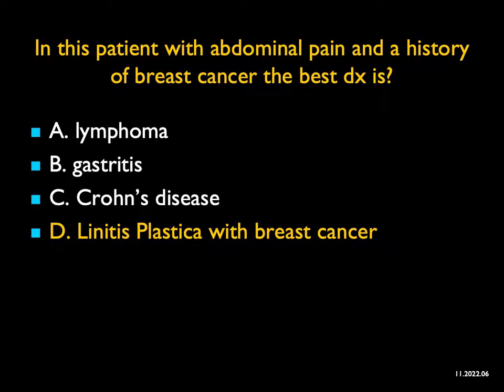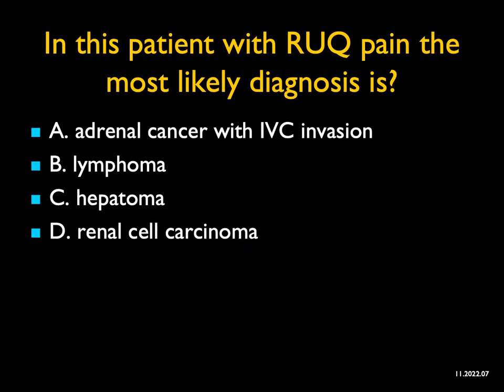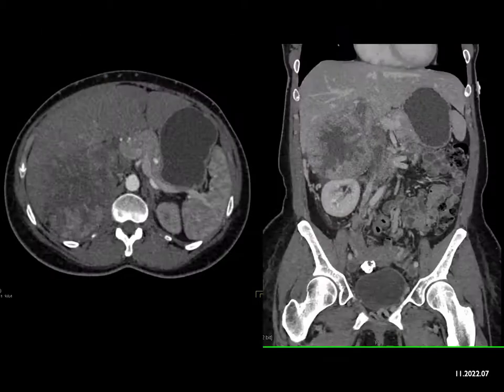In this patient with right upper quadrant pain, the most likely diagnosis is, well, you see a large mass, and then when you look carefully on the coronal view, the mass is above the kidney. The kidney is normal. So this is an adrenal mass. You could think about a liver mass, but the interface is to the liver, not part of the liver. When you look higher, you can see IVC involvement.